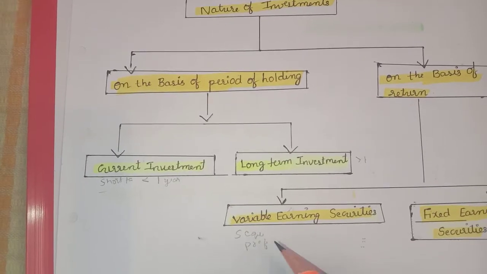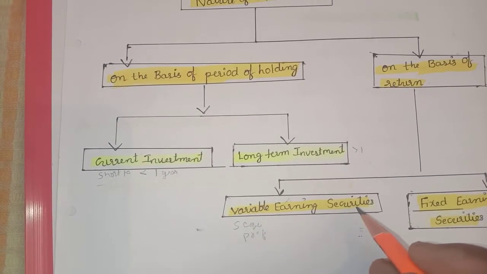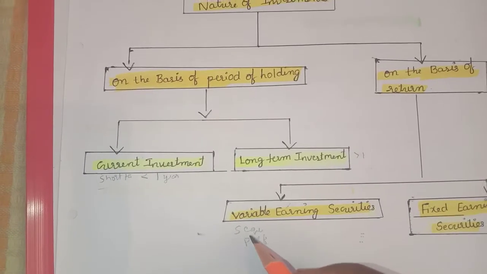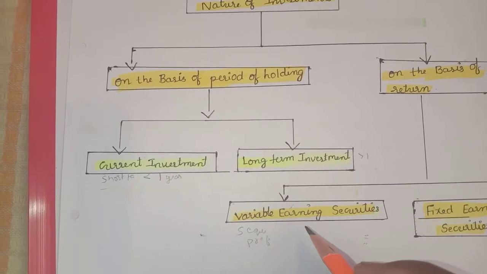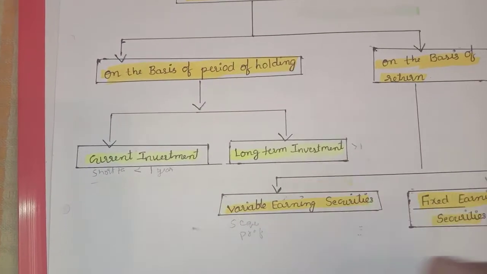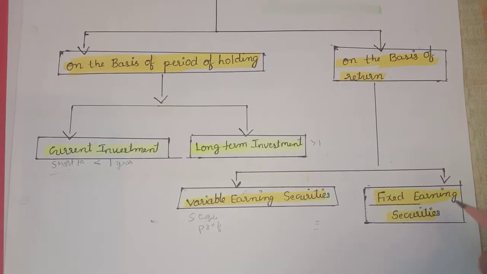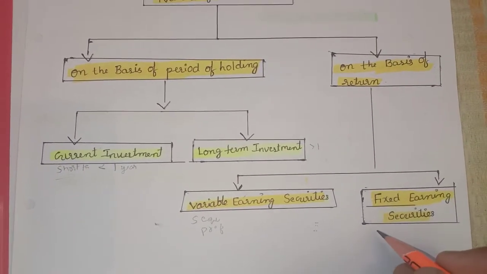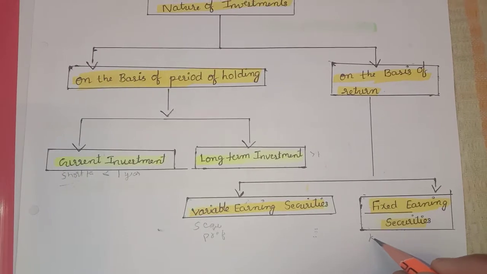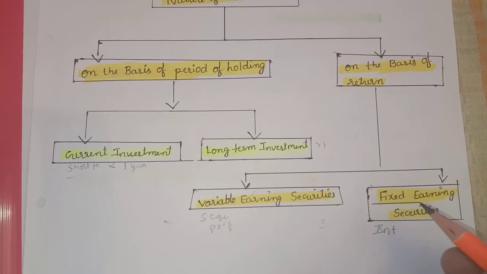Based upon the income we decide the returns, so they are called variable earning securities. The second is fixed earning securities, which are basically known as debenture interest.